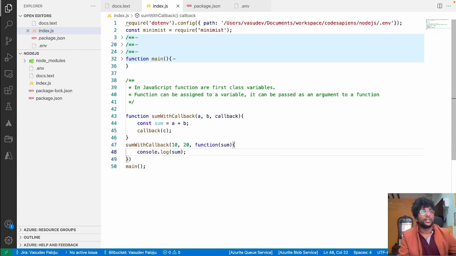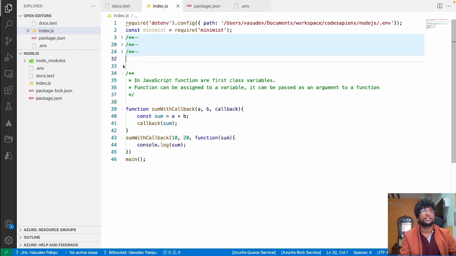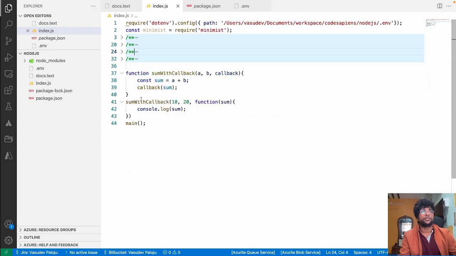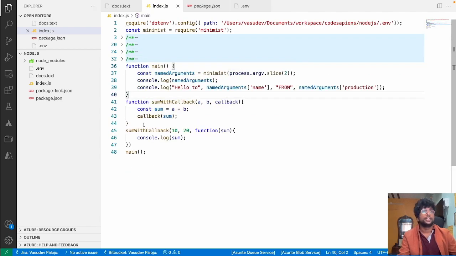So when I do this, what is the execution order? What are you expecting? First I define two functions. Let me pull all of the functions to the bottom to avoid confusion, because from here onwards confusion starts. So I have two functions, main and sumWithCallback.